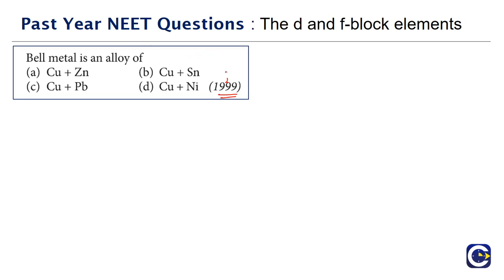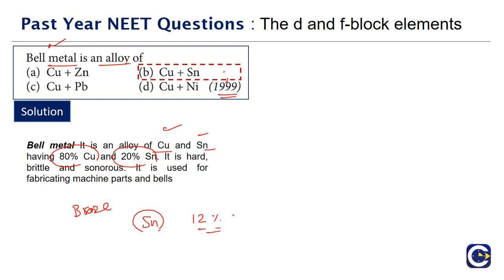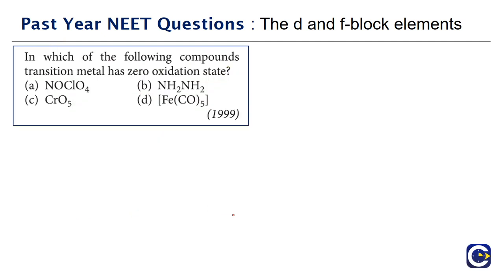So if you see this question 1999, bell metal is an alloy of copper and tin. The copper content will be approximately 80% and tin will be 20%. And we have one more alloy that is formed by copper and tin, that is bronze. So bronze also contains copper and tin, but there the tin content will be less, around 12%. So these two alloys predominantly contain copper and tin. So the correct answer for this is option B.